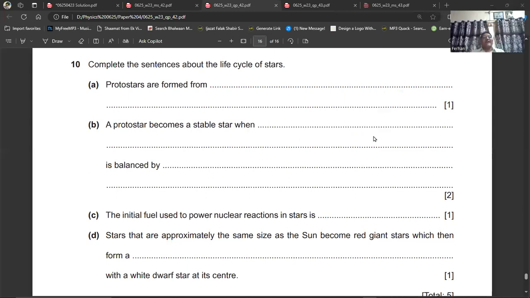Question number 10 is showing up on your screen. It says, complete the sentences about the life cycle of the stars. The first question, in the A part, says the protostars are formed from. They are formed from interstellar nebula. That is, interstellar nebula is the dust and the gas. It's a cloud of dust and this forms into the protostar.